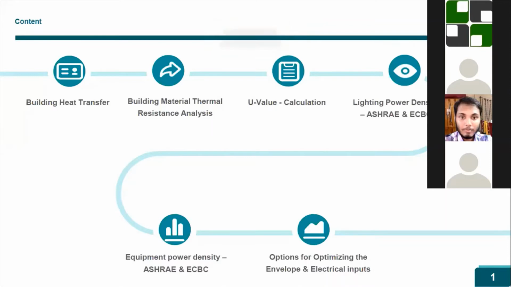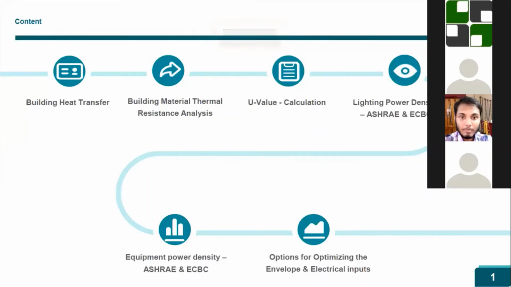Based on that, the lighting fixture will be decided, and ultimately the lighting power density will be derived. ECBC and ASHRAE also have their own standards, in which for an office area there is a maximum limit of 10 watt per meter square. So we can cross-verify that our LPD value is within the limit, and we can proceed with optimizing the energy performance of the building we are modeling.